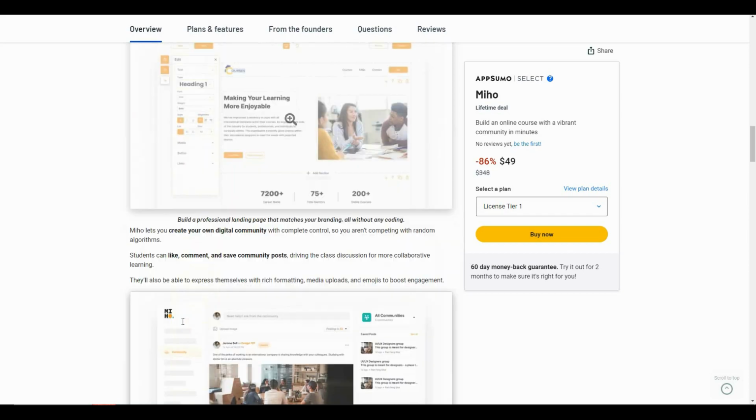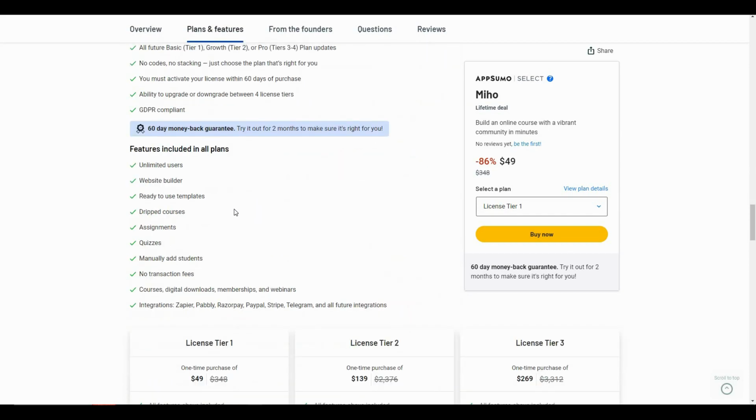And from the Appsumo deal of Miho, you will get these features. So you can have unlimited users, you can get the website builder, you will have access to ready-made templates, there are dripped courses, assignments, quizzes, and so many other types of features.